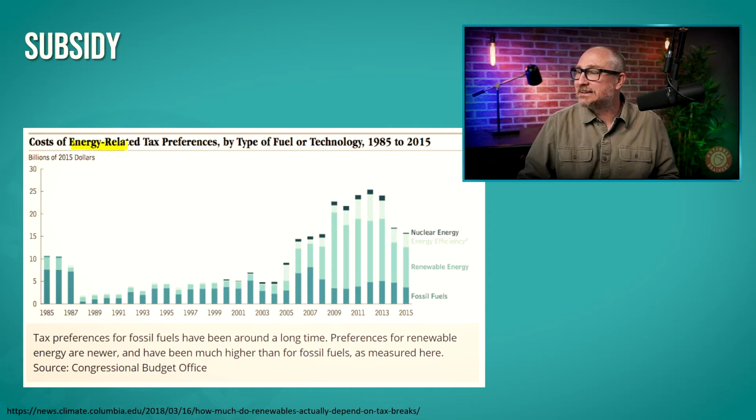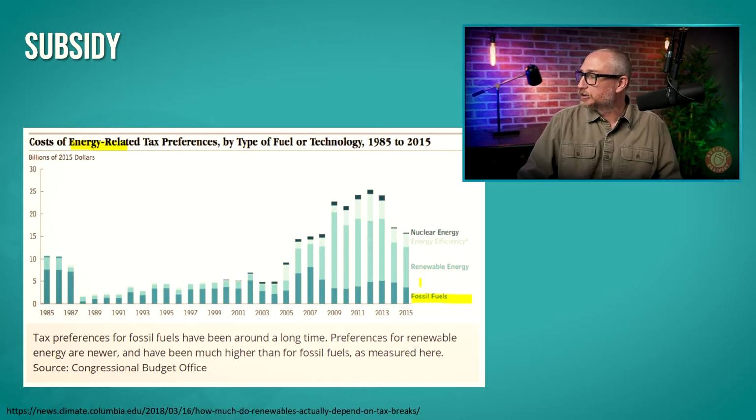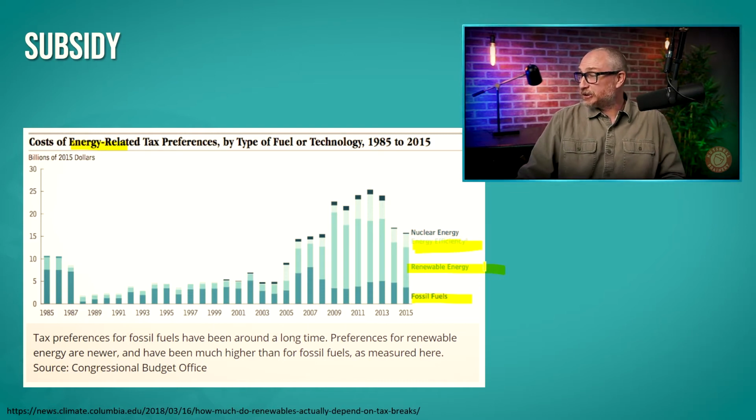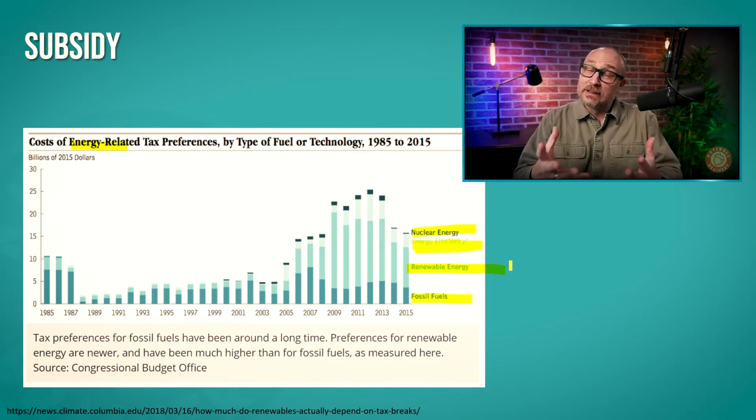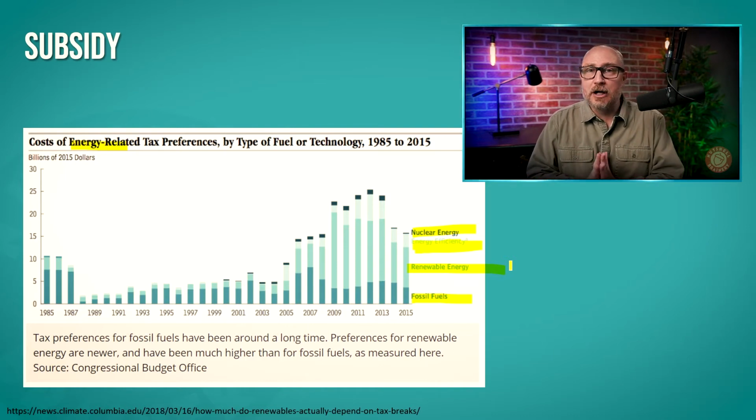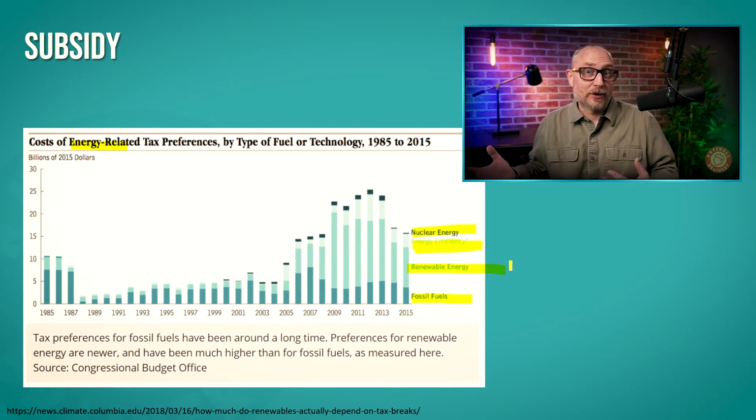The energy sector. And as we see, the US government has subsidized a lot of fossil fuels, but lately has increased their subsidies of renewable energy and energy efficiency, and even a little bit of nuclear, although nuclear is dropping down.